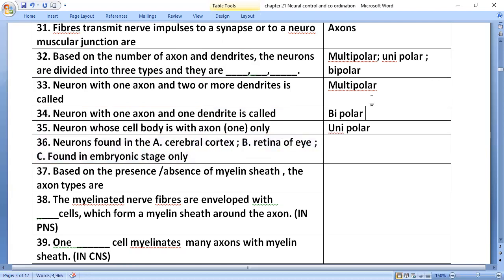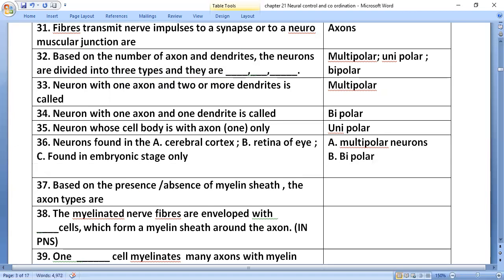Neurons found in the cerebral cortex: in the cerebral cortex, we find multipolar neurons. The retina of the eye contains bipolar neurons. Unipolar neurons are found in embryonic stages only.